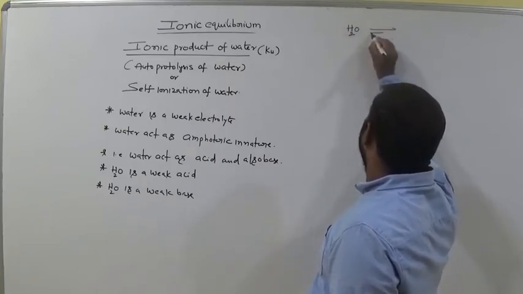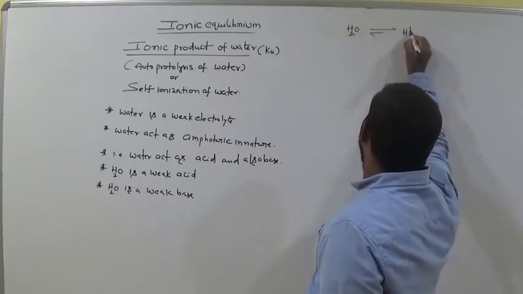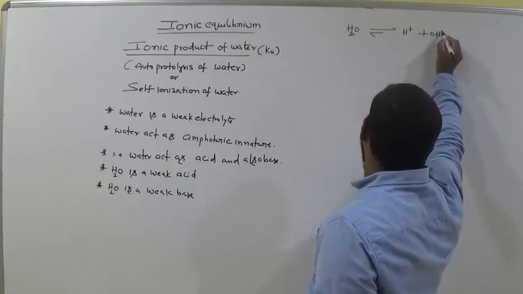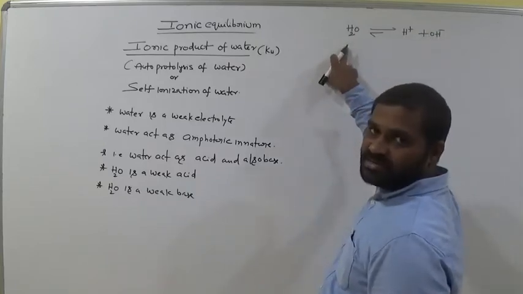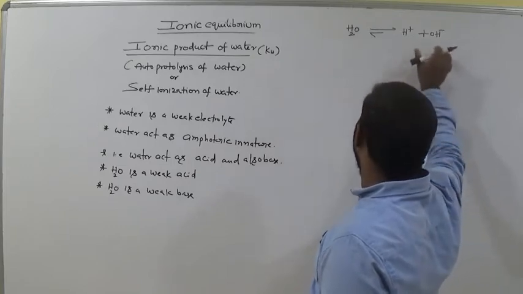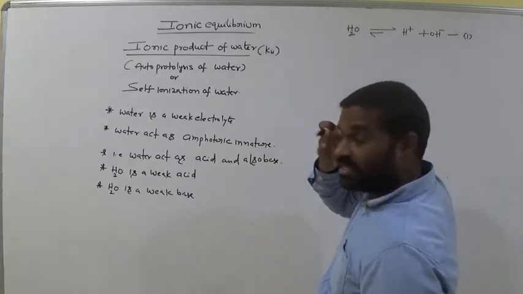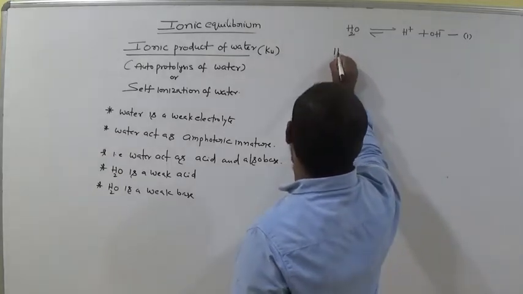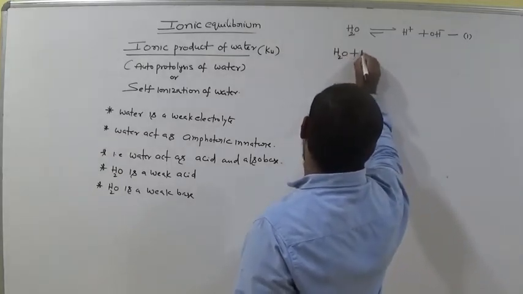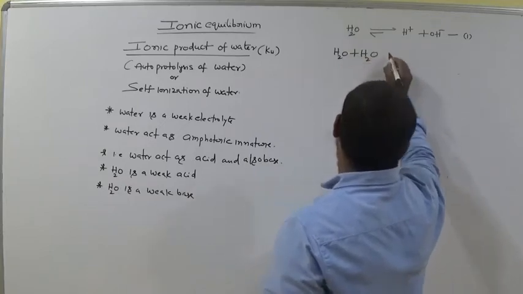H2O undergoes ionization. What does it give? H plus and OH minus, and here it is a weak electrolyte. So now this is considered as 1. Is it clear? Now one more expression for this. H2O is treated with H2O.